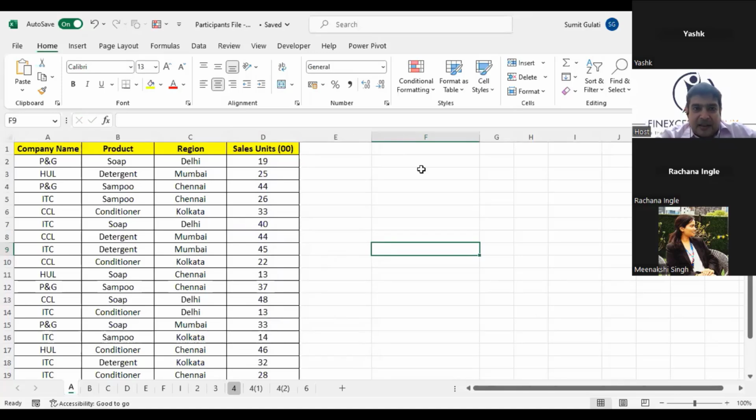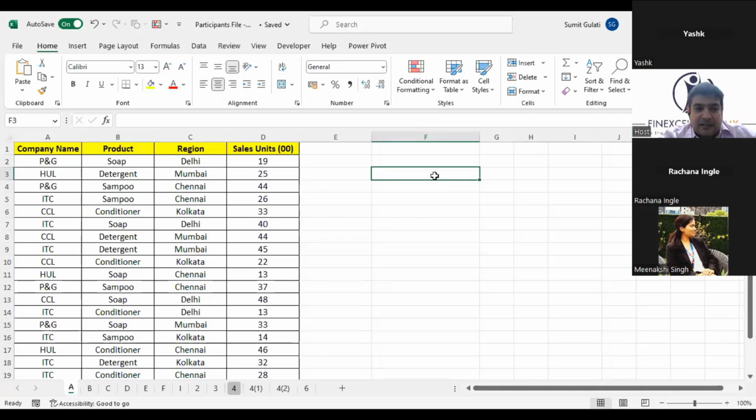Okay. If I change the question now and I say, can you tell me the total number of units sold? Total number of units sold for product soap. There are various products: soap, detergent, shampoo, conditioner, etc. So what I'm asking is, can you tell me the total number of units sold for a product which is soap? Right? Which function do we use?